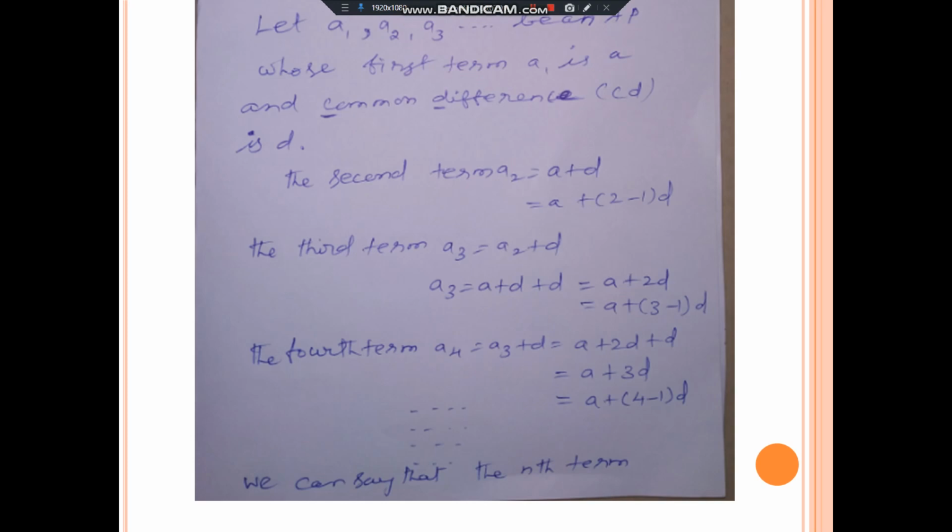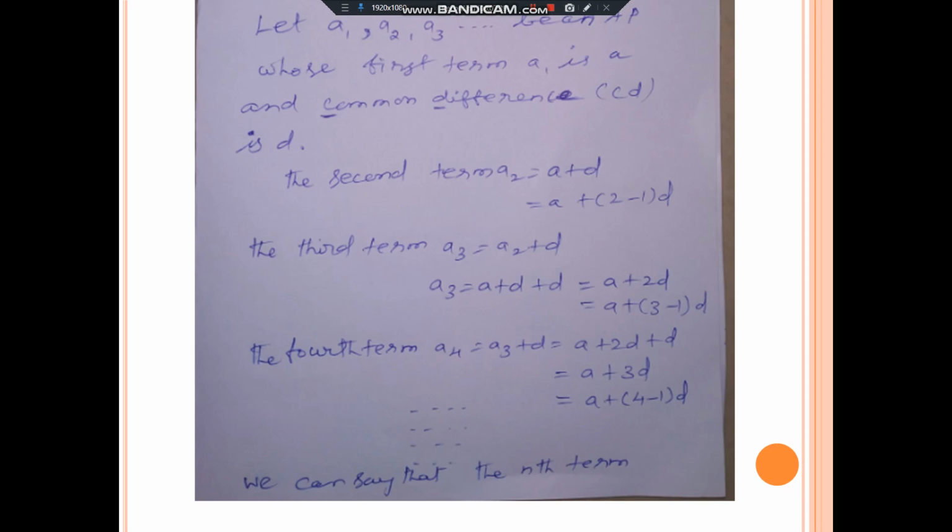The second term A2 is equal to A plus D. It means A plus (2 minus 1), second term minus first term, into D. Third term A3 is equal to A2 plus D. That means A2 we already know, A plus D, plus D, is equal to A plus 2D.